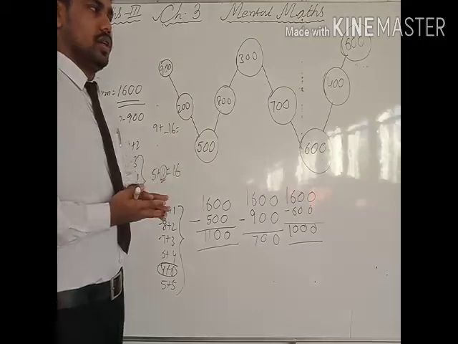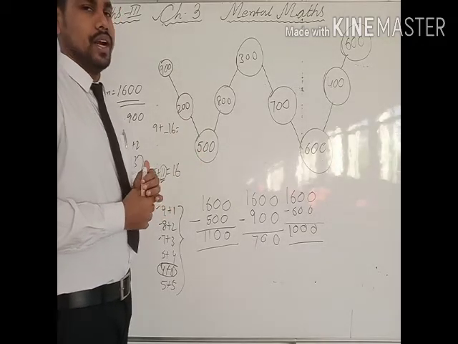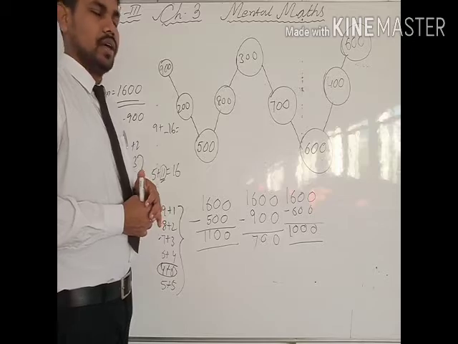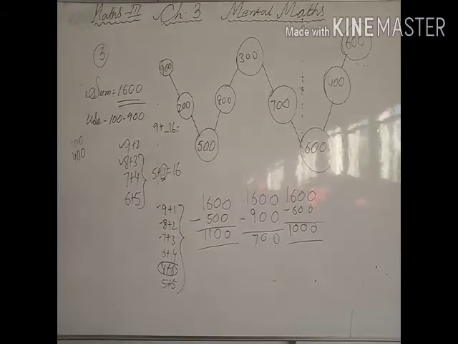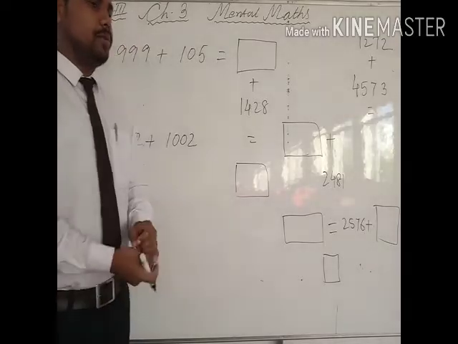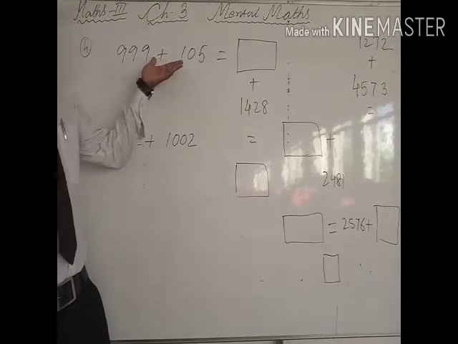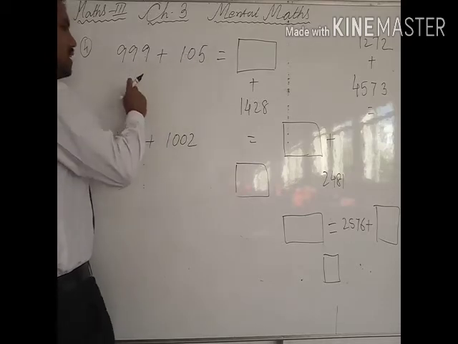So this is how you can solve this question. This is not the only way. There are several ways. There is another way of adding also, so you can try the other way by yourself. This number is also addition, but here you have to check the sum of these two first. So the sum of these two, let's see. 5 plus 9 is 14.